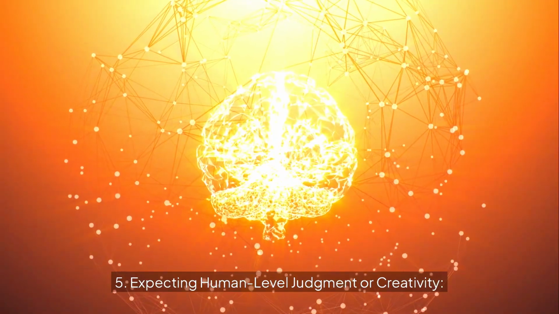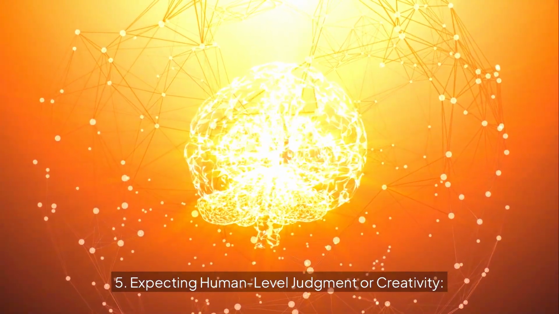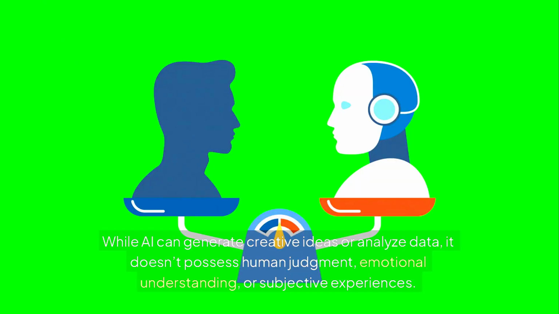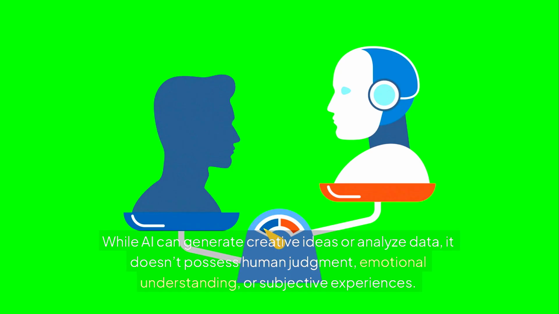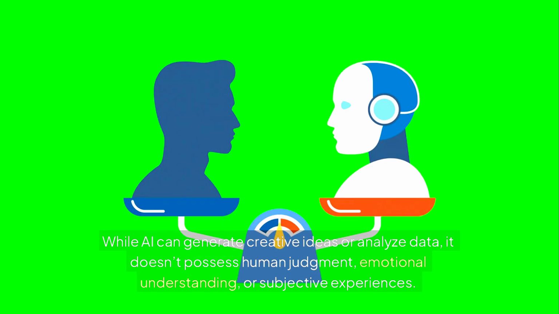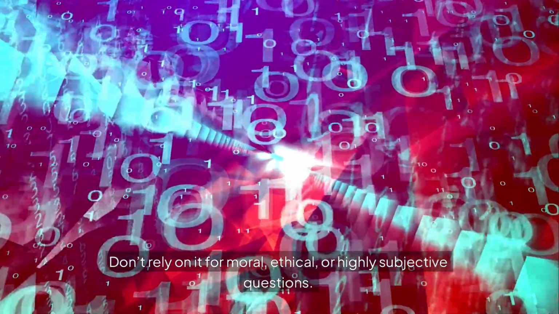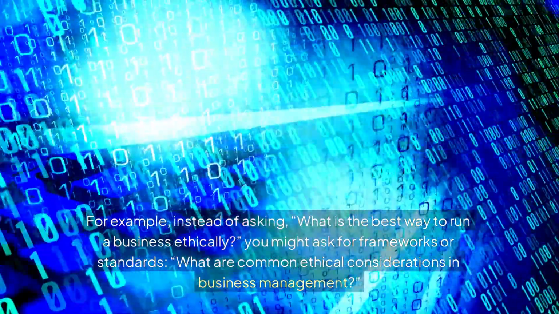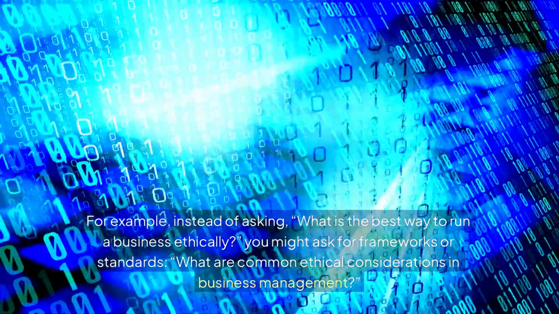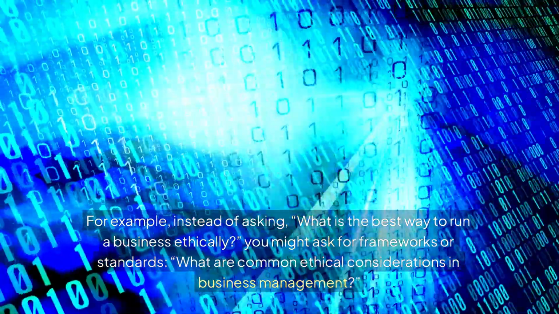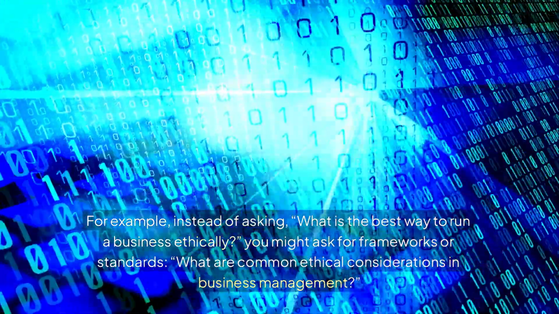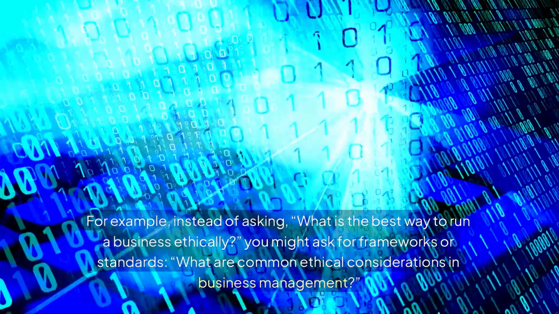5. Expecting human-level judgment or creativity. While AI can generate creative ideas or analyze data, it doesn't possess human judgment, emotional understanding, or subjective experiences. Don't rely on it for moral, ethical, or highly subjective questions. For example, instead of asking, "What is the best way to run a business ethically?" you might ask for frameworks or standards: "What are common ethical considerations in business management?"